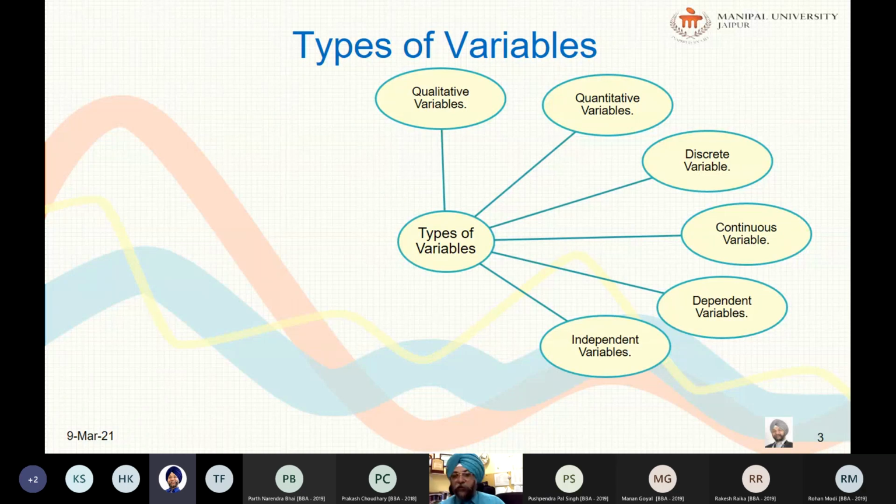Next, nursing intervention causes more rapid recovery. Which is dependent and which is independent? Recovery is dependent on nursing intervention. So nursing intervention is independent and recovery is dependent. Previous job experience determines the initial salary. The more your previous job experience, the higher your initial salary in the next job will be. So salary in the next job is dependent on the experience.